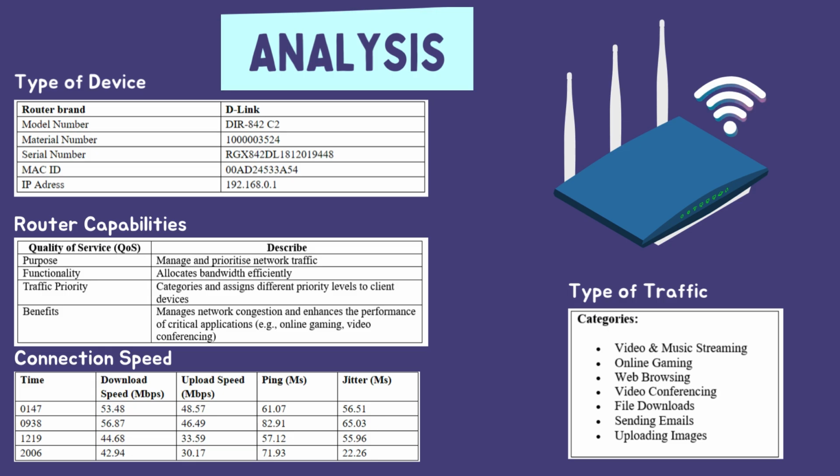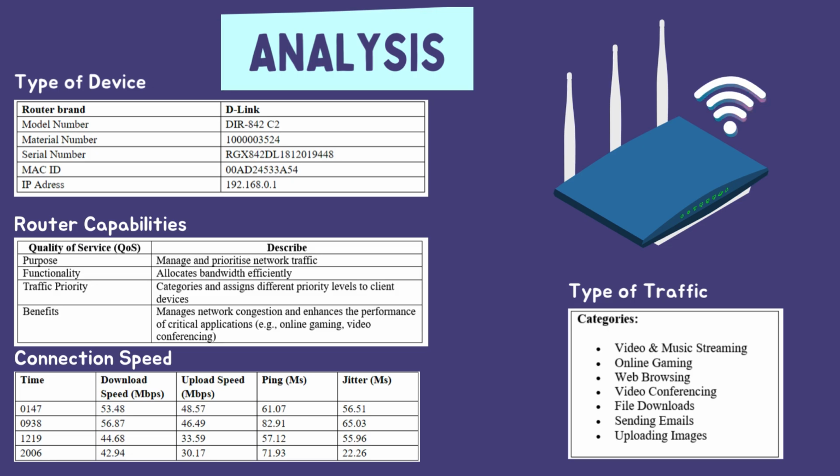The router manages and prioritizes network traffic by allocating bandwidth efficiently, categorizing and assigning different priority levels to client devices, thus managing network congestion and enhancing the performance of critical applications like online gaming and video conferencing.